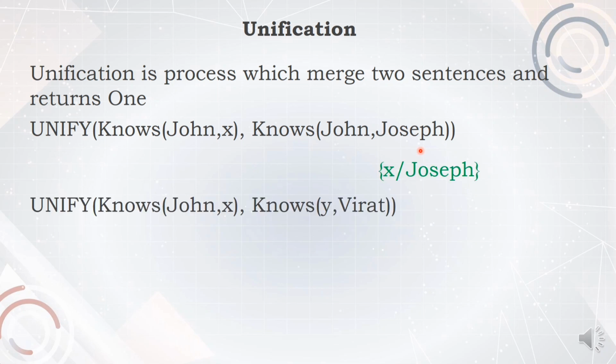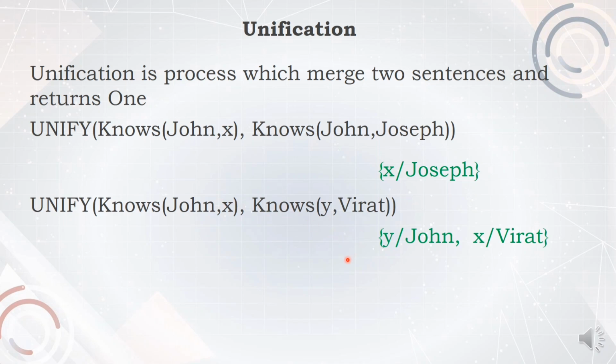Let us have another example. John knows X, Y knows Virat. What can I understand after unification? John is nothing but Y, Virat is nothing but X. So the result is Y is John and X is Virat.